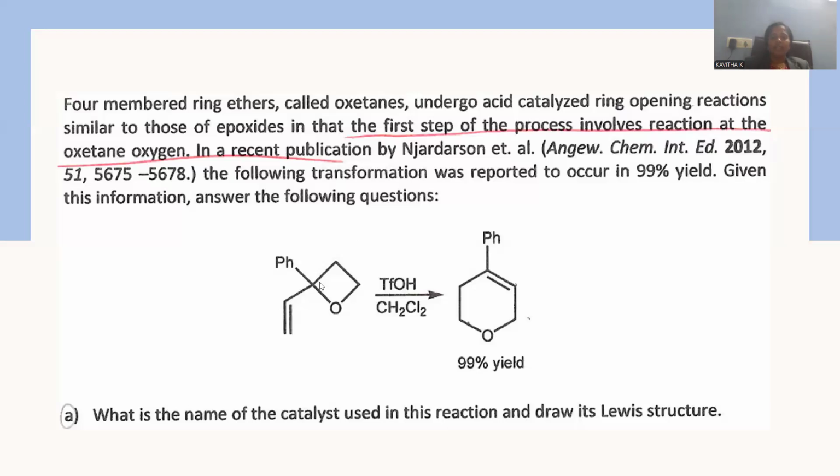And moreover, the yield will be 99 percent. So this is the way the reaction will proceed from the 4-member to the 6-member ring, because a 6-member ring system is a highly strain-free molecule in comparison to the 4-member ring system. So this is the kind of chemical transformation you can notice.